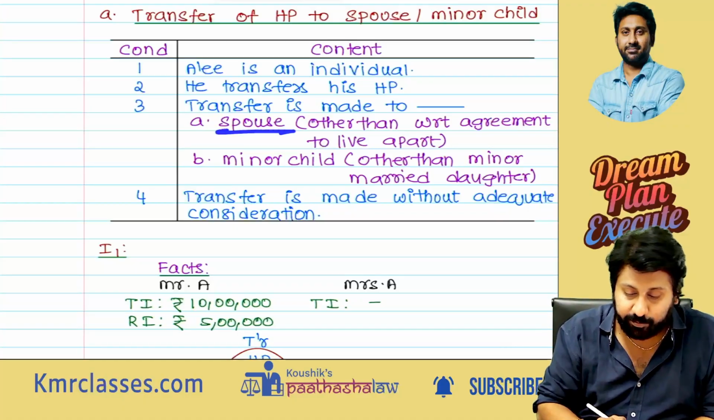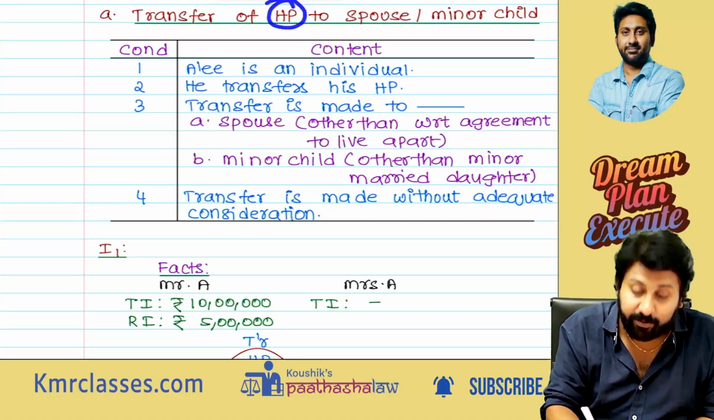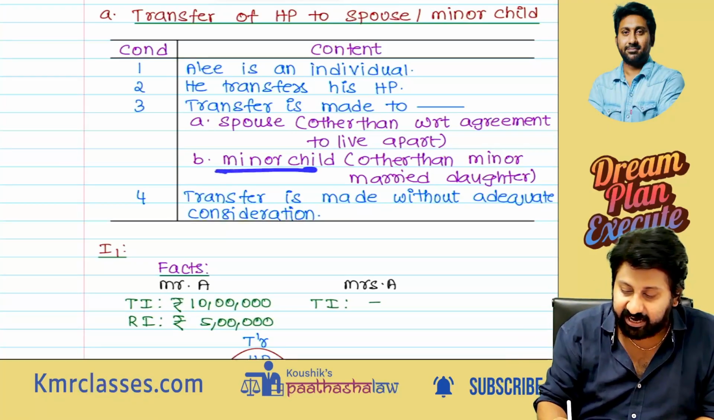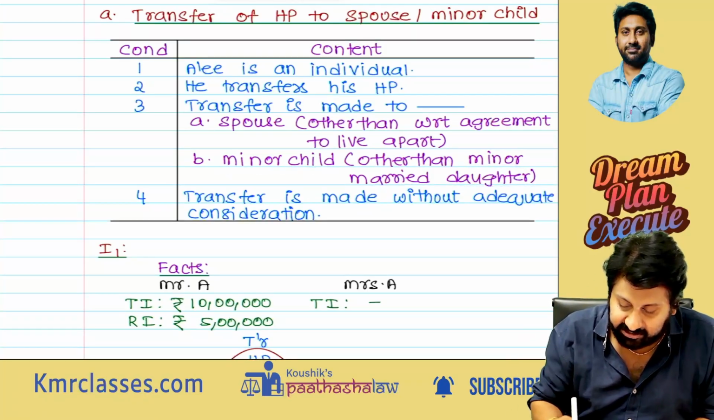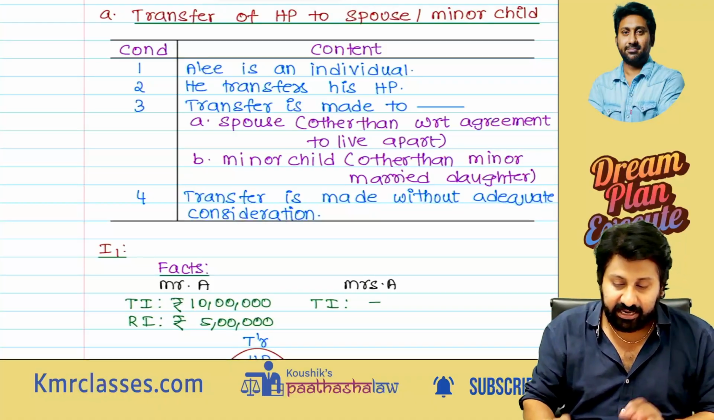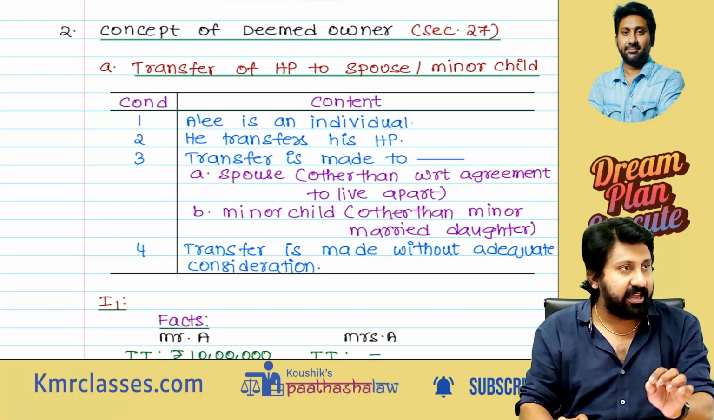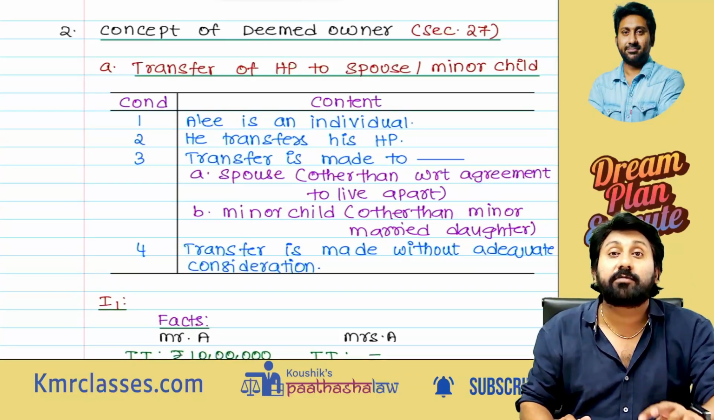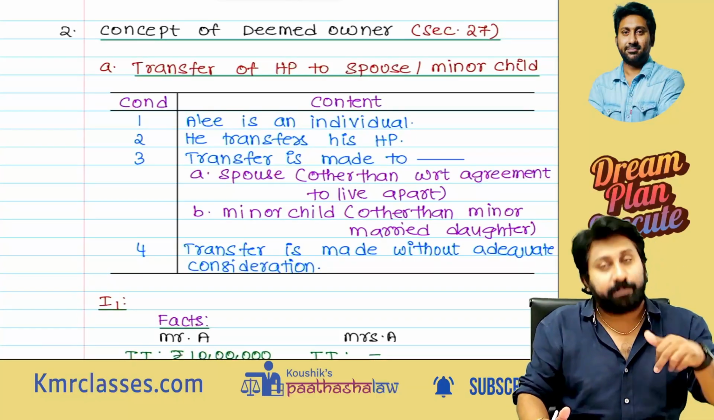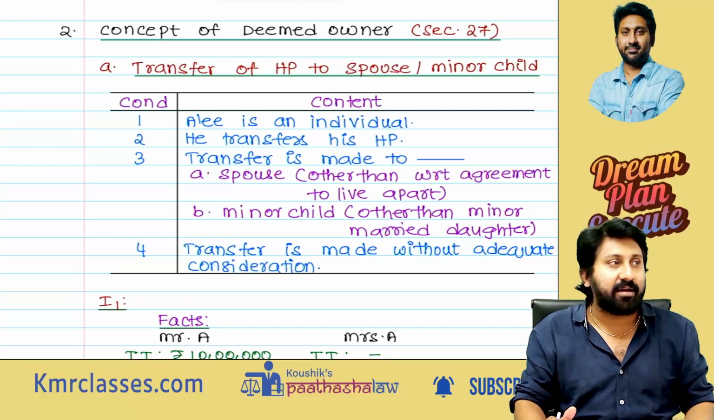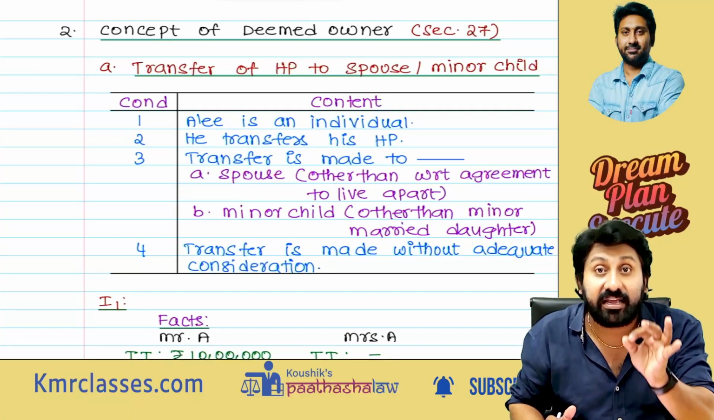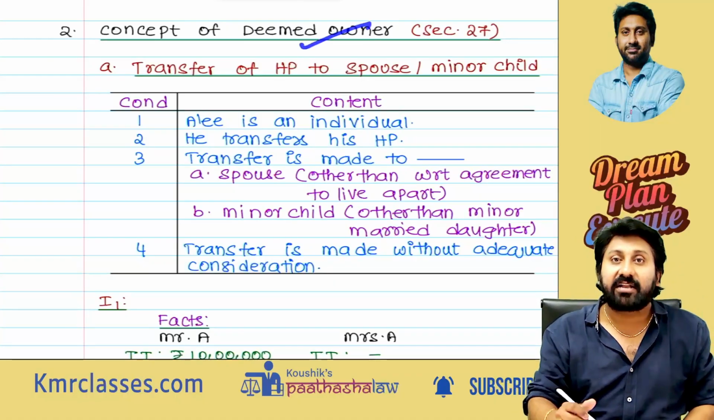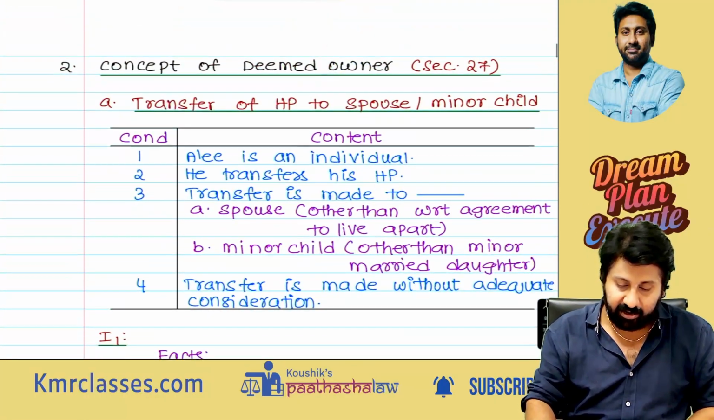He transferred to spouse. What did he transfer? He transferred house property, not income. Previous example was income. Now he transferred property, or to a minor child other than a minor married daughter. Transfer is made without adequate consideration. In this case, the person who transferred, that person only will be deemed to be the owner of the property. Though you transferred ownership to your wife or spouse or to a minor child other than minor married daughter, without adequate consideration, I will treat the first person, the transferor, as deemed owner.